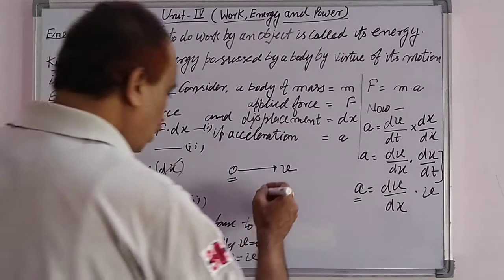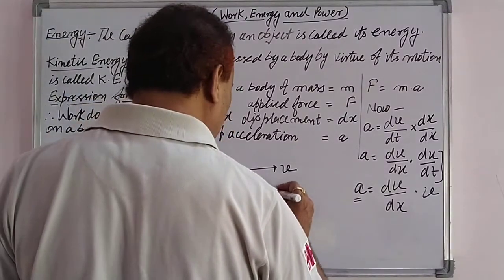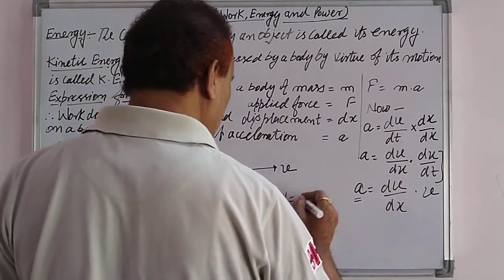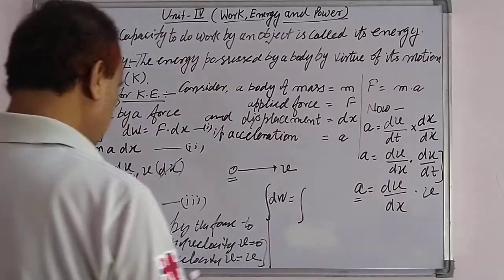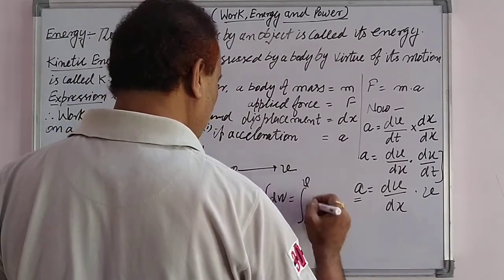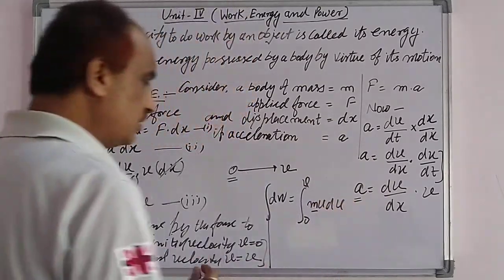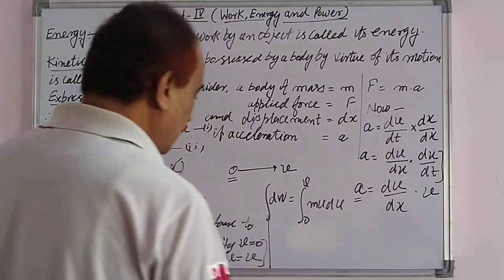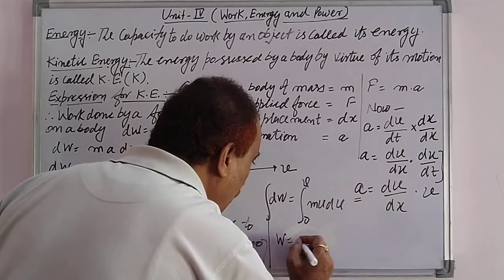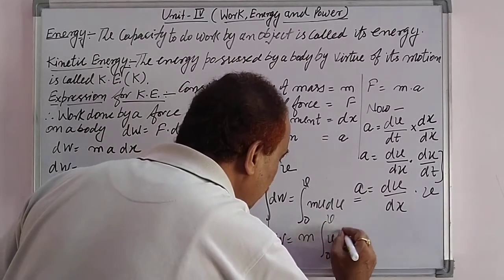Therefore, from equation number 3, the total work done can be found by integrating the third equation from the limit 0 to v, that is mv dv. Now m is a constant, so we write it outside the integration, and the integration of dW will be equal to the total work done W. So W equals m integral from 0 to v of v dv.